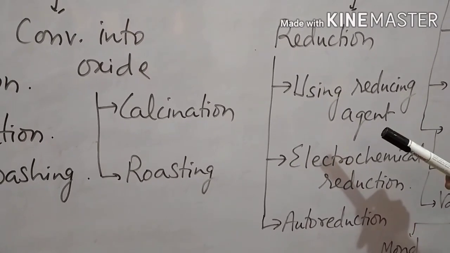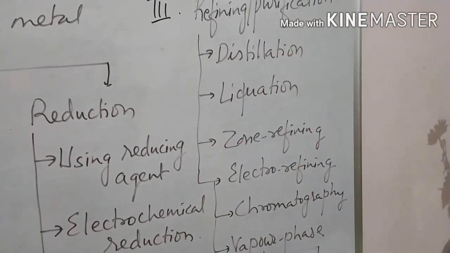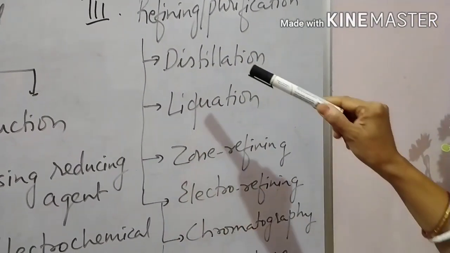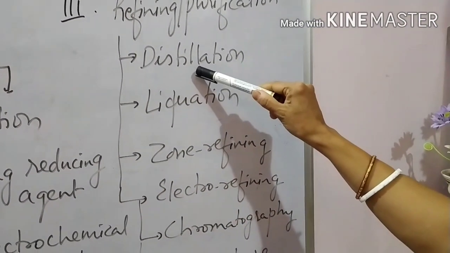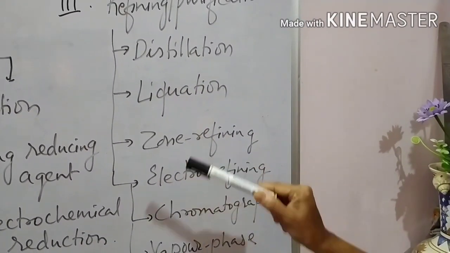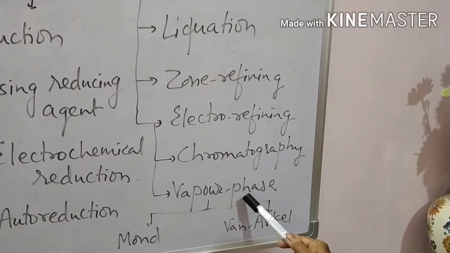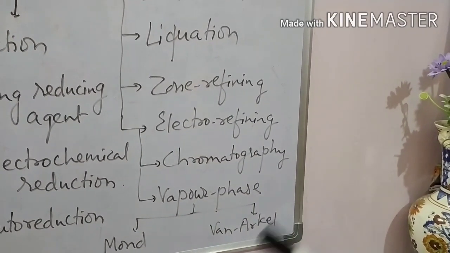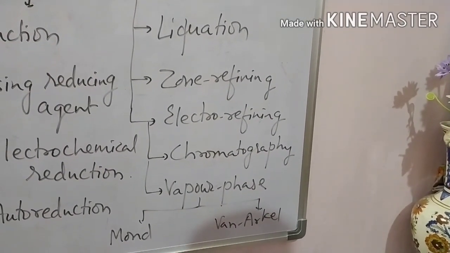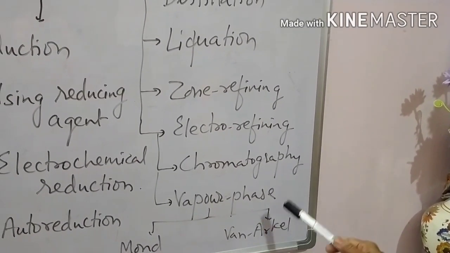After we get the crude metal, finally the crude metal is to be purified, and that we call refining or purification. Refining or purification can be done by distillation, liquation, zone refining, electro refining, chromatography and vapor phase refining. In your syllabus, under vapor phase refining, you have to know two processes: the Mond process and the Van Arkel process.